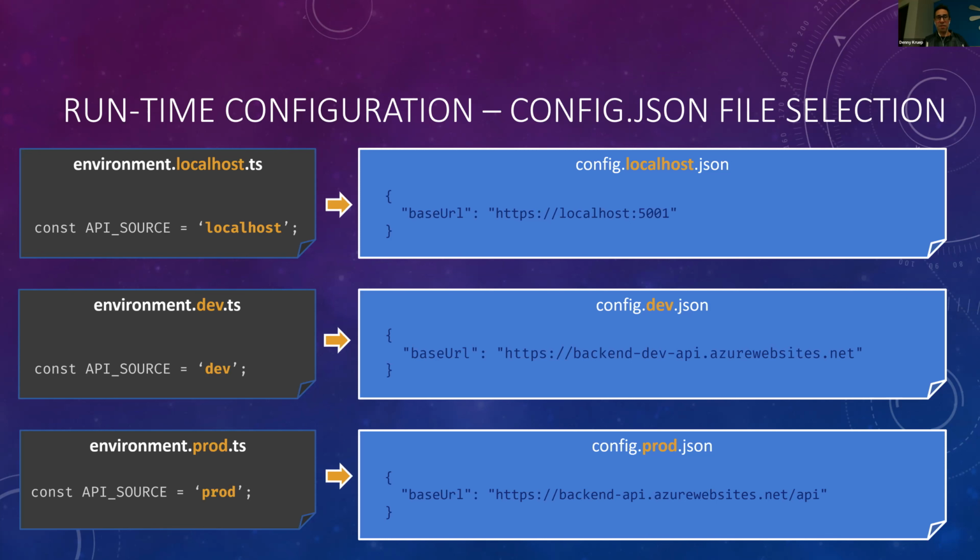We have an environment file in our Angular project for each one of those to point to a particular target environment. And then we have a matching config file that includes the pointer to the URL that is required for that particular environment. So you can see here, localhost points to our localhost selection, production points to the production environment. So this is how we're accomplishing build and runtime configuration currently.